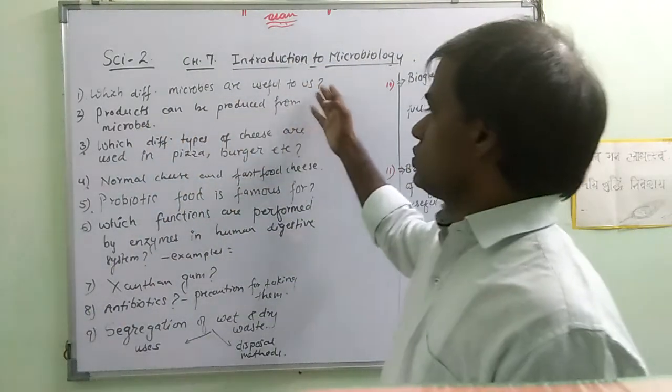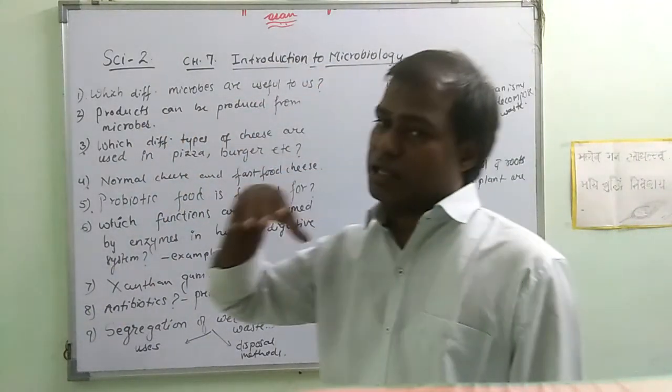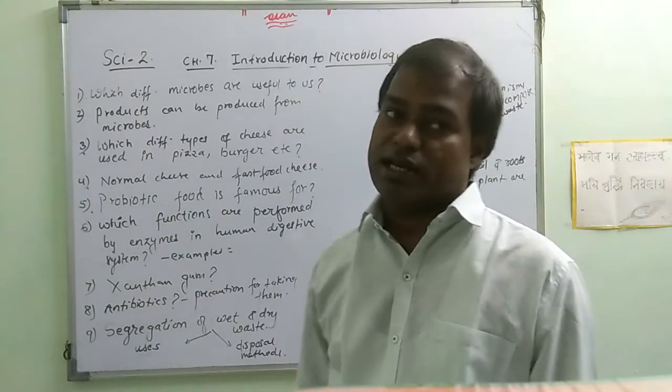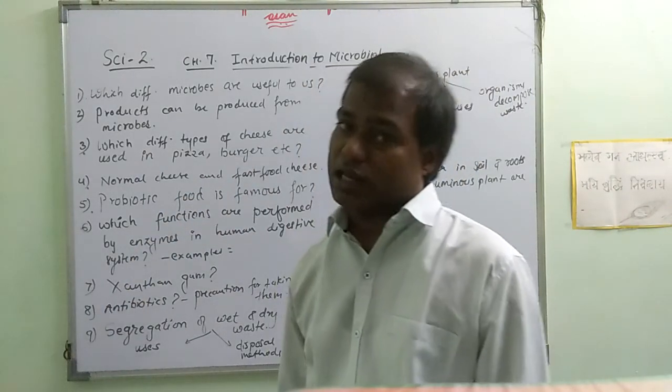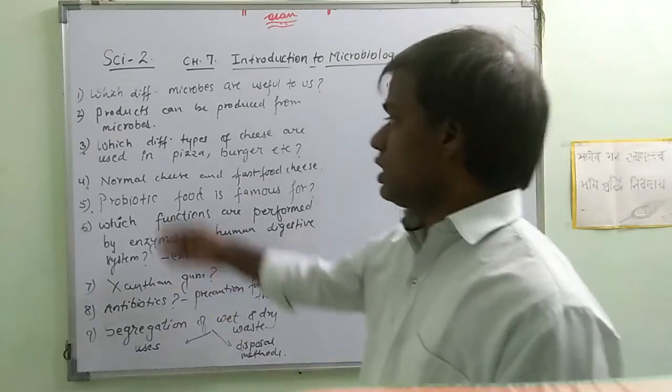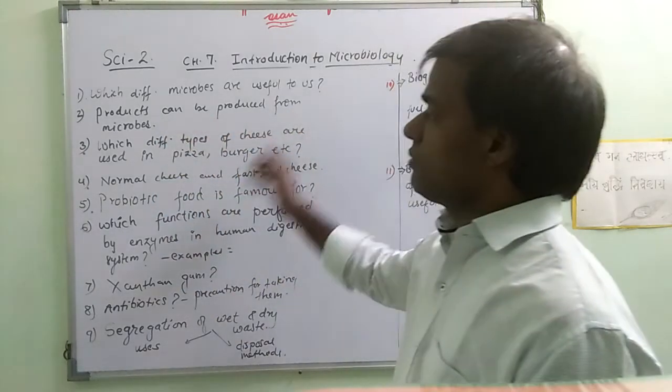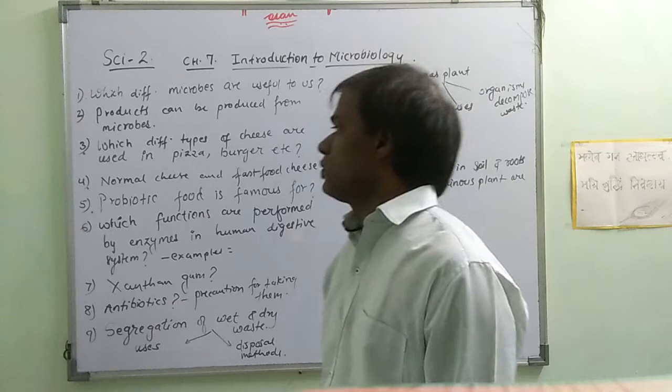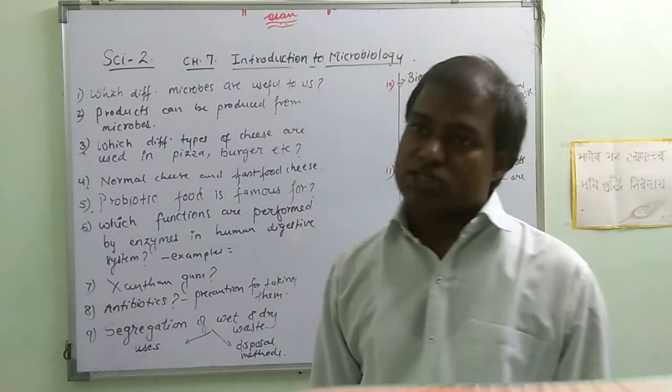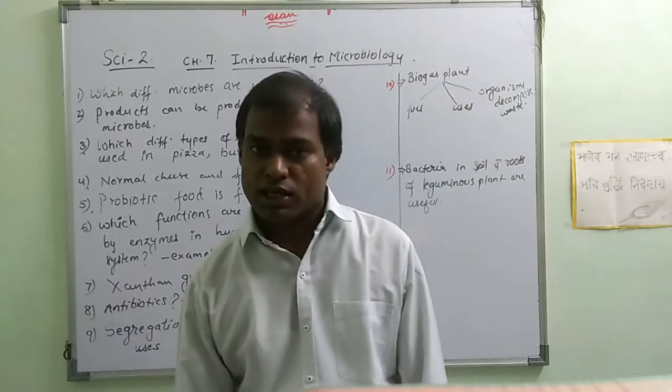Which different microbes are useful to us? There are different microbes like Clostridium, which is dangerous for us, and lactobacilli, which is useful for us. Products can be produced from microbes. What are the products that can be produced? Milk products, cheese.